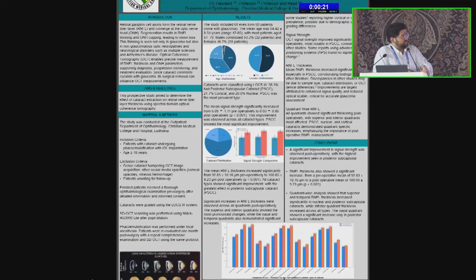To conclude, a significant improvement in signal strength was noticed, which improved the imaging quality after cataract surgery, and quadrant-wise analysis also showed a variation from other studies. This shows that we have to re-evaluate every single patient in whom we suspect glaucoma before starting any glaucoma medications for such patients post-surgery.